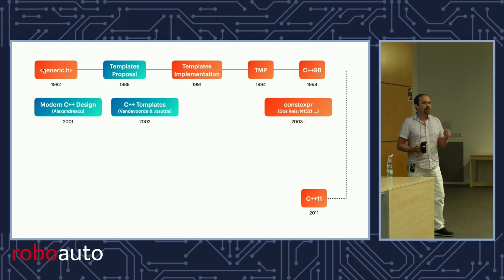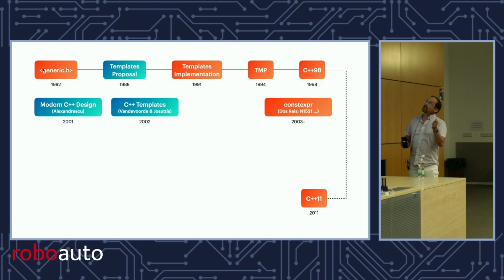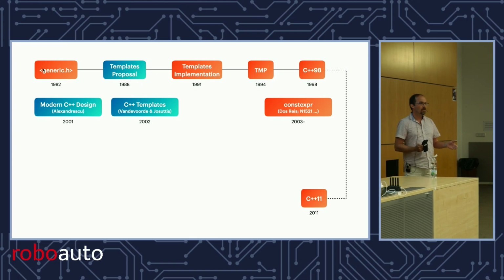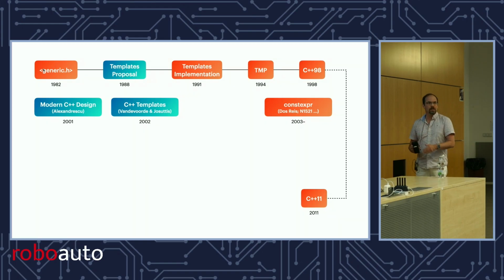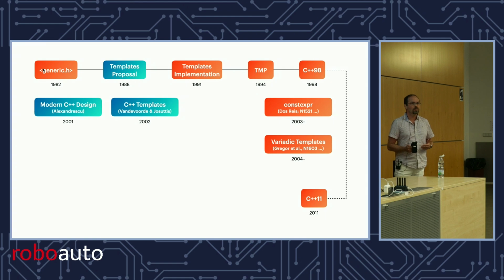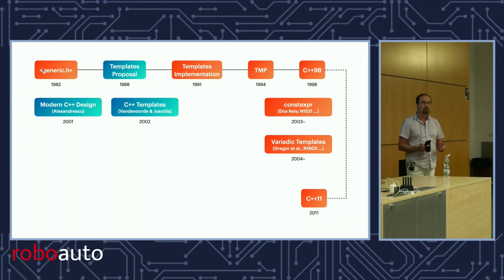Gabby Dos Reis started work the next year on something that will eventually become constexpr. Right, so again, constexpr becomes an important element in compile time evaluation, and in our later picture is going to be essential for metaprogramming. Doug Gregor invents the next year, he introduces variadic templates. Right, another key element to template metaprogramming in this case.